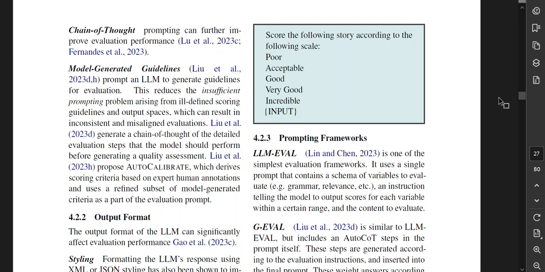Model-generated guidelines prompt an LLM to generate guidelines for evaluation. This reduces the insufficient prompting problem arising from the ill-defined scoring, guidelines and output spaces, which can result in inconsistent and misaligned evaluations. Liu et al. generate a chain of thought of the detailed evaluation steps that the model should perform before generating a quality assessment. Liu et al. propose auto-calibrate, which derives scoring criteria based on expert human annotations and uses a refined subset of model-generated criteria as part of the evaluation prompt.